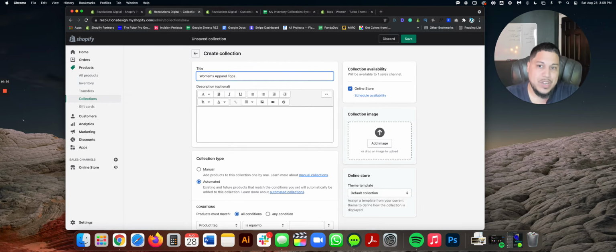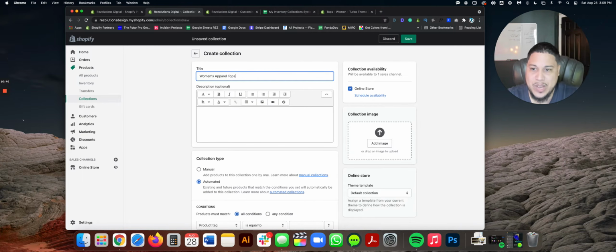It's tops, but you have to say that it's women's apparel. Of course, we're not going to say shop women's apparel tops, because shop is that first tier. Remember that? No, we're not going to do that. We're going to concatenate the second tier with the third tier in the name of that third tier collection. What are you talking about?